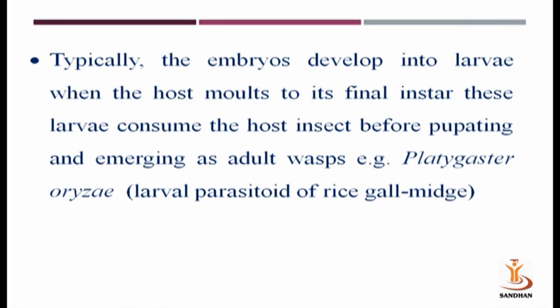Typically, the embryos develop into larvae. When the host molts into its final instar, this larva consumes the host insect before pupating and emerging as an adult wasp. For example, Platygaster oryzae. It is a larval parasitoid of rice gall midge.